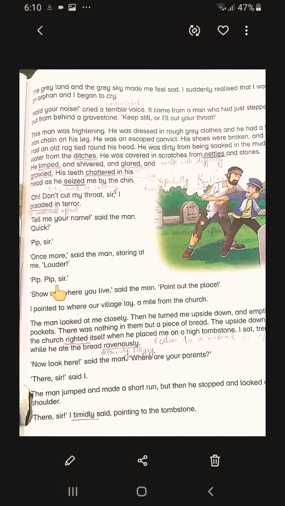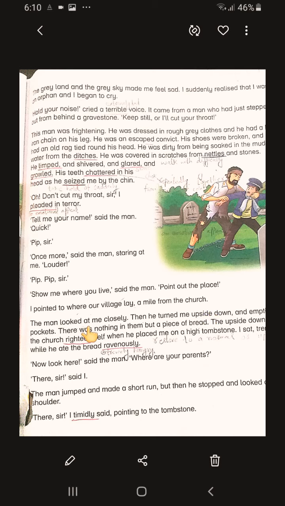"Pip, sir." "Show me where you live," said the man. "Point out the place." Now, what is the next order from the man? Where do you live? He is asking him, point out the place, where do you live? I pointed to where our village lay, a mile from the church. Who pointed? The young boy, Pip, pointed out where his village lay.